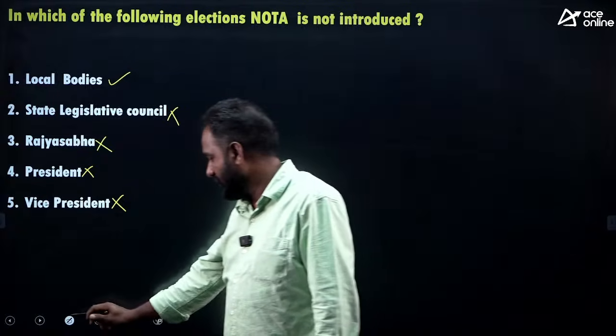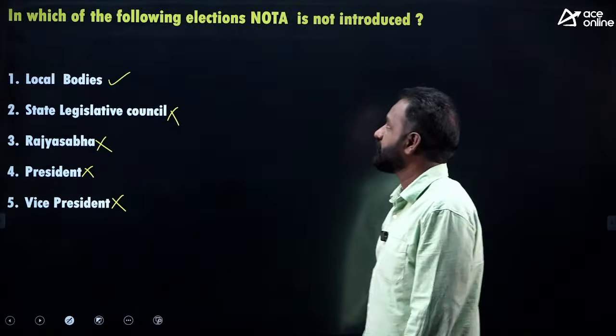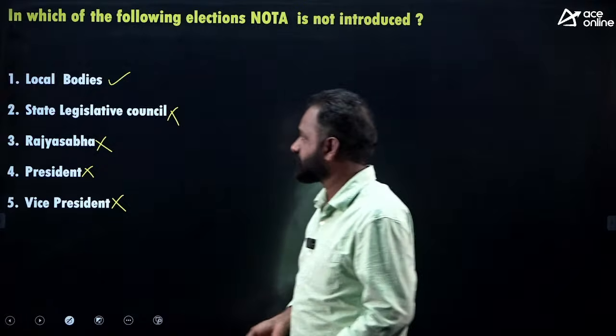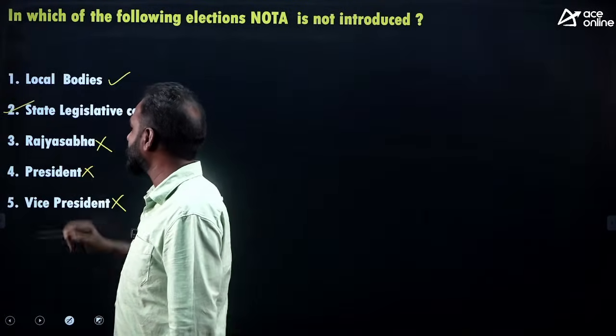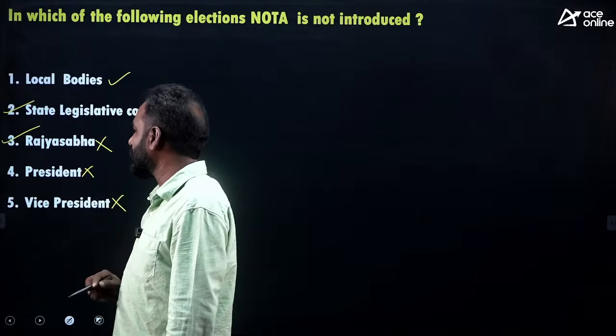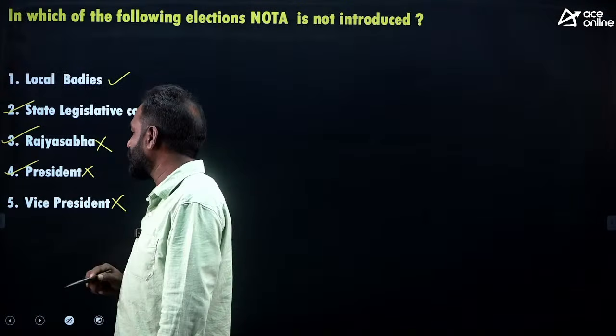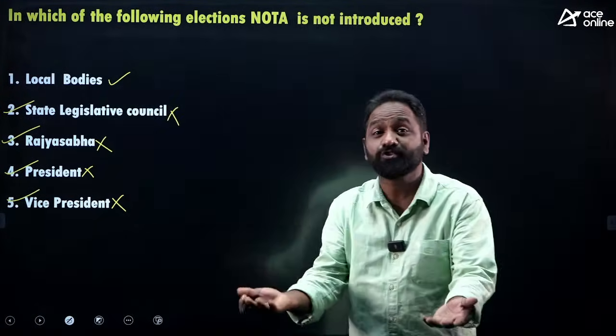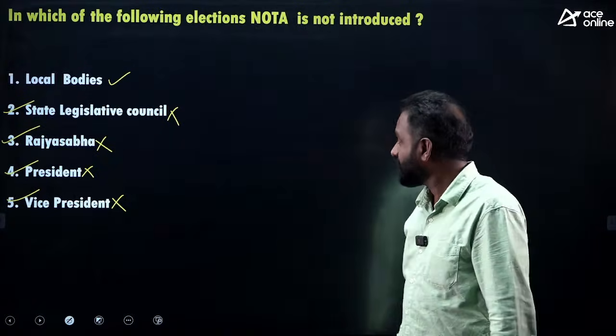So the question asks, in which of the following elections is NOTA not there? In State Legislative Council elections, NOTA is not there. Rajya Sabha, not there. Presidential election, not there. Vice President elections, not there. Where is NOTA there?